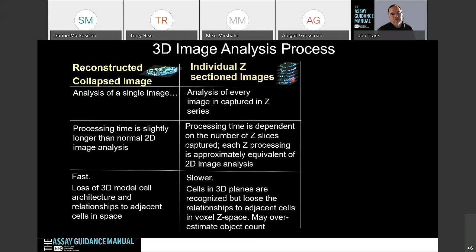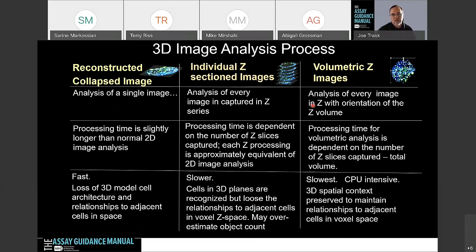Now, when you go to the individual Z slices, that's another way to approach this. So you could take each one of those Z slices that were in that panel that I showed you and do the analysis on that, and then you could do a sum or the mean of all that information together. Again, you're going to lose the context of that information that's in the 3D cell model. And then the last one is the volumetric Z images. So this is a process where you look at everything in X, Y, and Z. It's very slow. It's very process intensive, but you do preserve that spatial information in all directions.